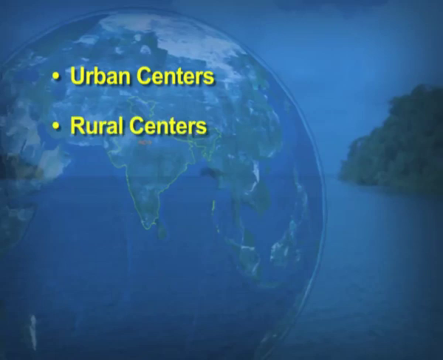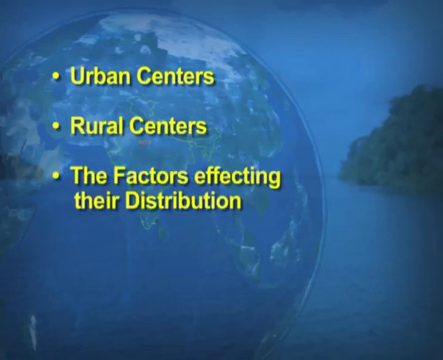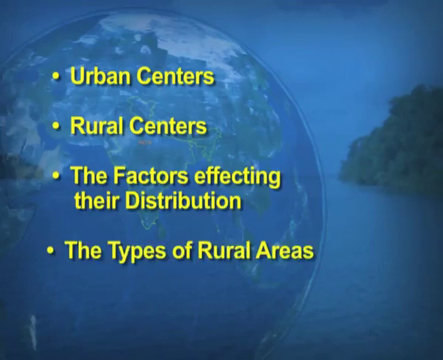So, children, we have discussed the urban centers, the rural centers, the factors affecting their distribution and the types of rural areas. And lastly, we discussed that the classification of towns is based on two major factors. Number one, the size of the population, and number two, the functions these towns perform.